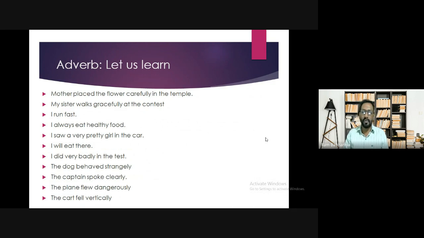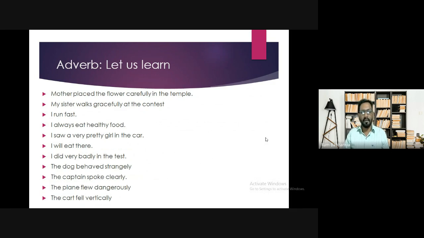So more often you will see the adverbs that end with ly. So there is a very simple way we can identify adverbs. Many adverbs end with ly. So that is the distinct identity of adverbs by which you can understand what the adverb is.